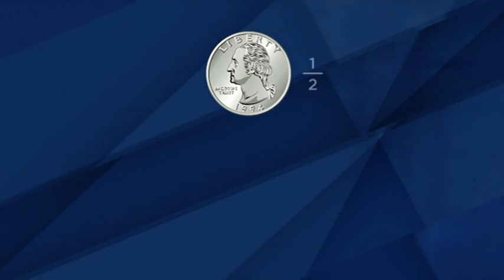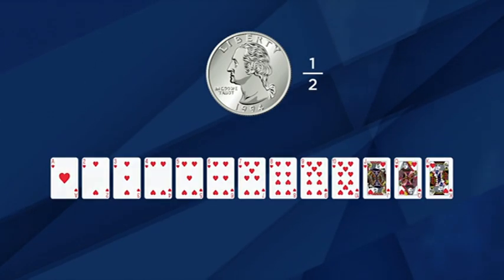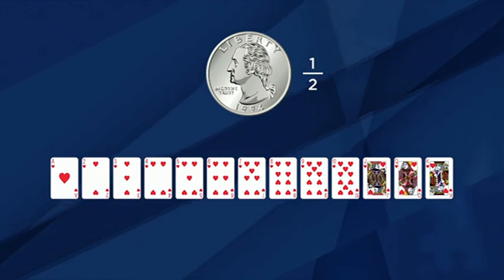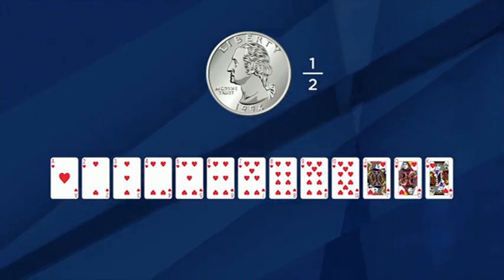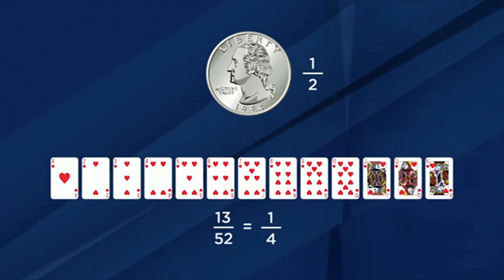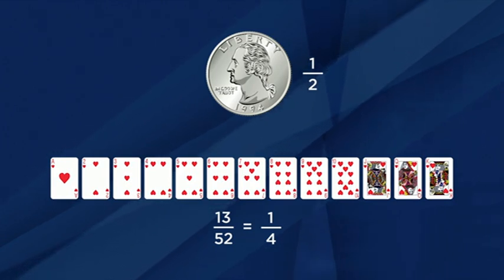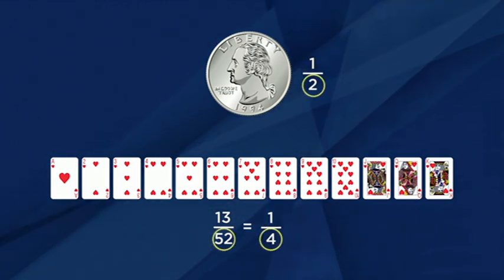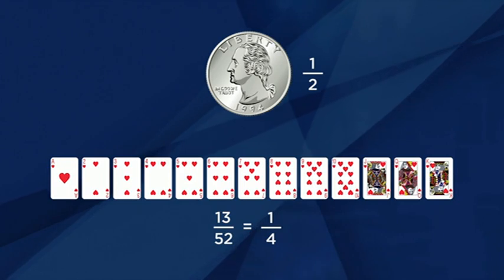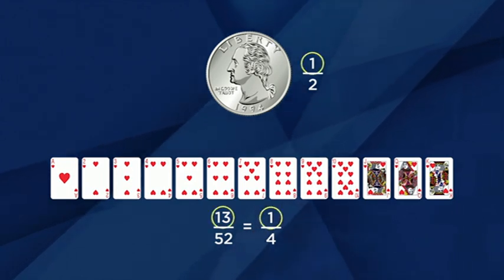When you flip a coin, there are two possibilities, and only one of them is heads, so the probability of flipping heads is 1 out of 2. When you pick a card out of a deck, there are 13 hearts out of 52 cards, so the probability of picking a heart is 13 out of 52, which is the same as 1 out of 4. The total number of possibilities goes on the bottom. The number of possibilities that match whatever you're interested in goes on top. Nothing to it.